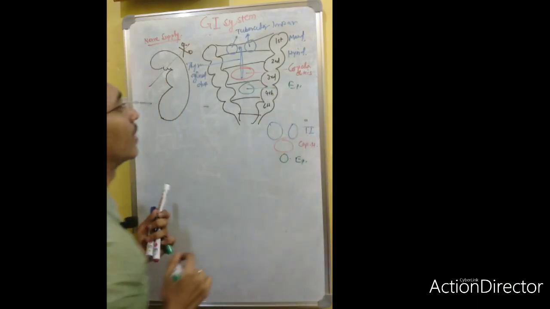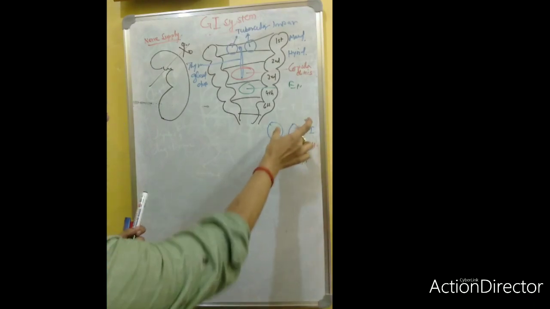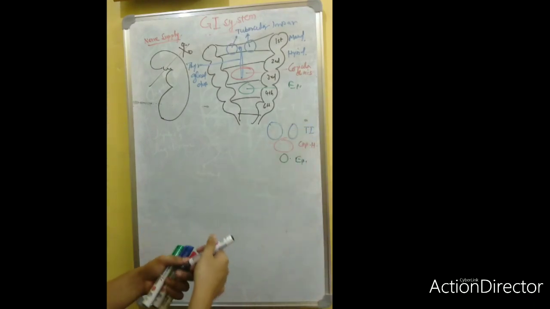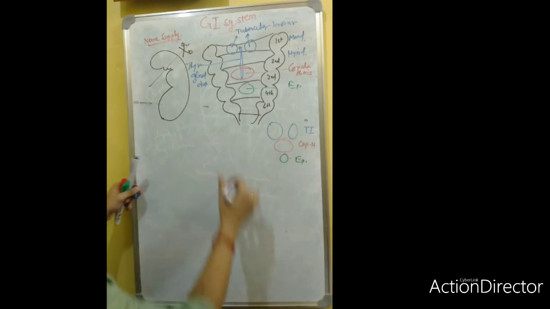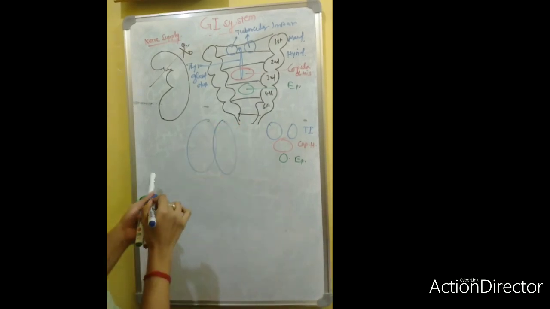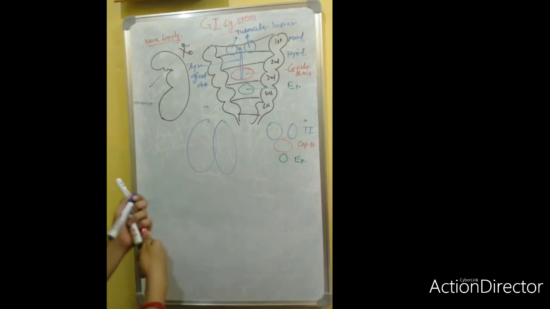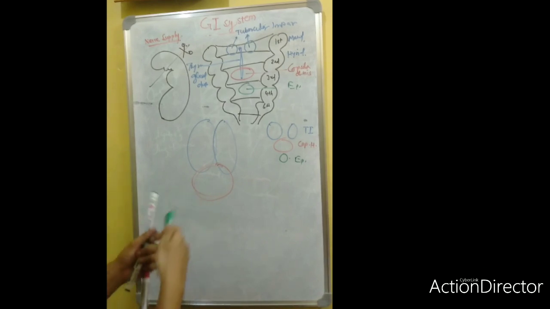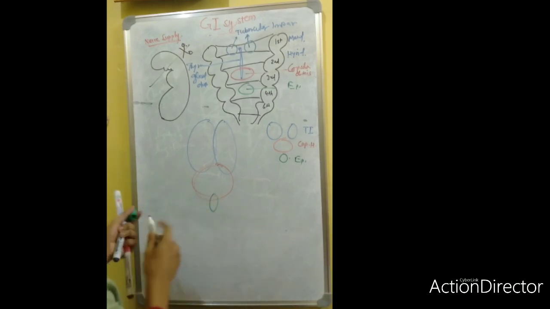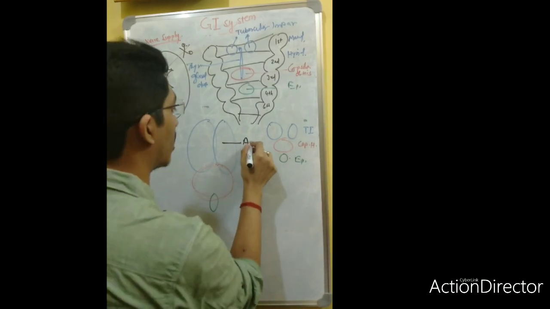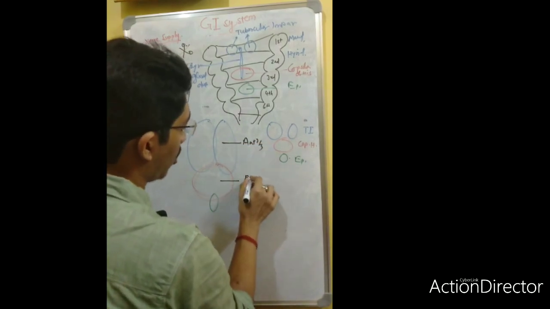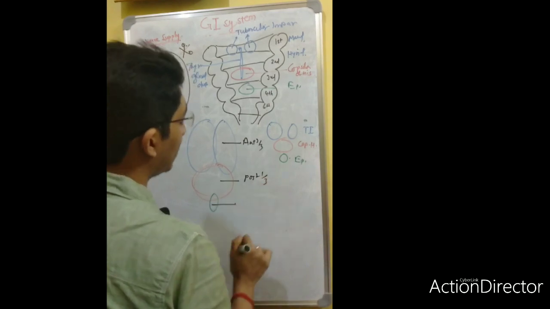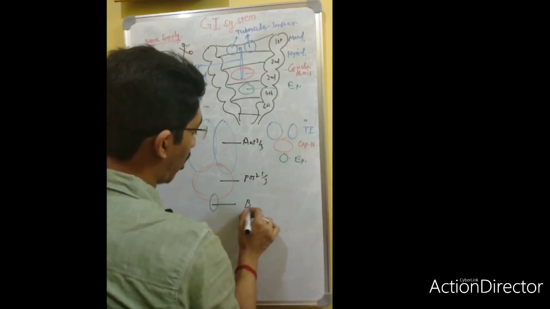Epiglottic part. Now this time there will be the fusion of these. This is fused, this is fused, and this structure will be fused. Now, how does it form? This is the part of your anterior 2/3, this is the part of the posterior 1/3, and this is the base, the root or the base of the tongue.